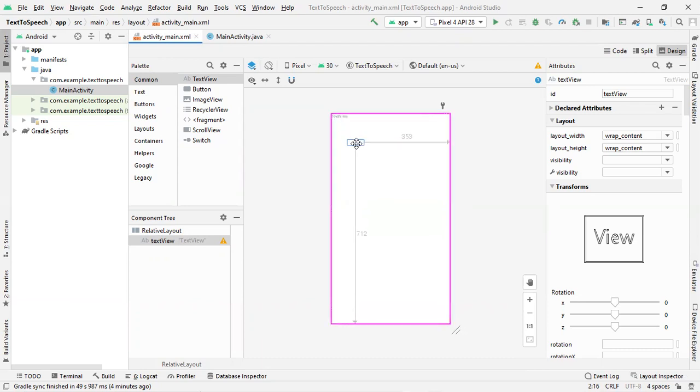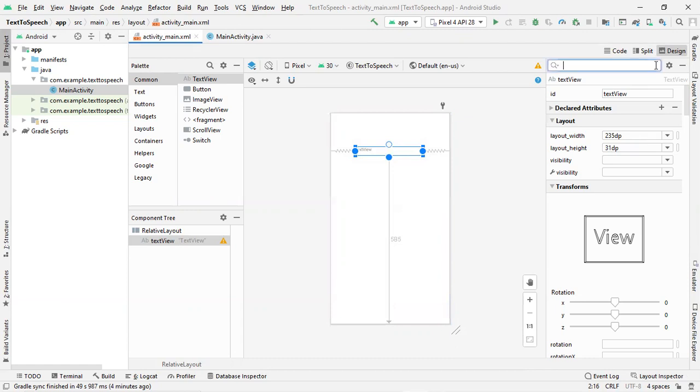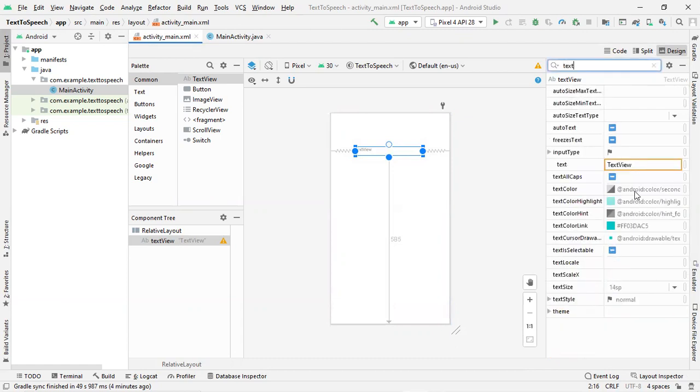Then I will drag to a place and I will increase the size. By selecting this text view component, I will go to text here because I need to change the text to text to speech converter. So it will be renamed as text to speech converter.